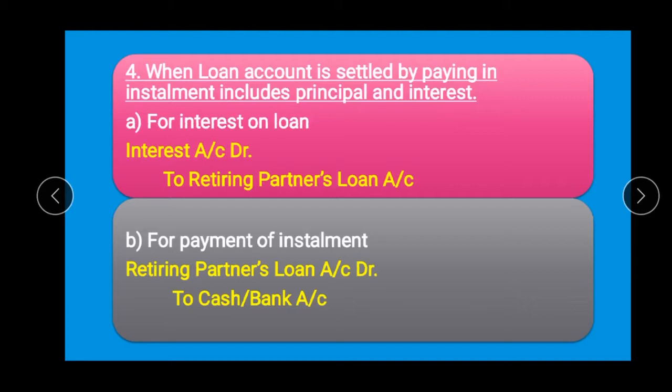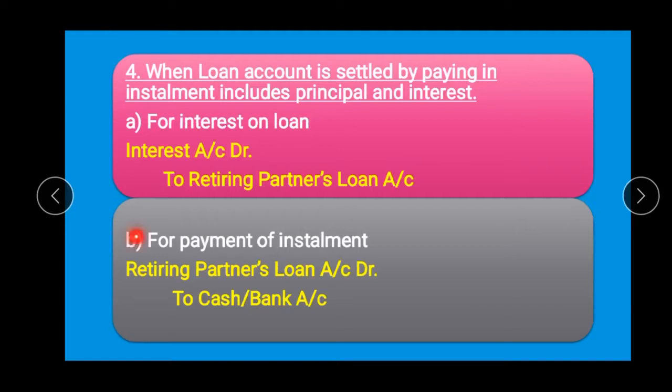So what will be the entry? Because interest is an expense, so interest account debit to retiring partner's loan account, and this interest should be added to the principal amount of loan.